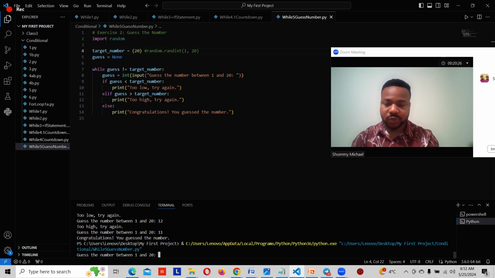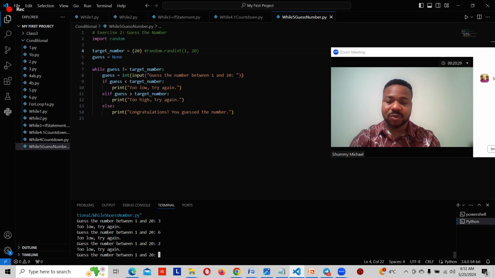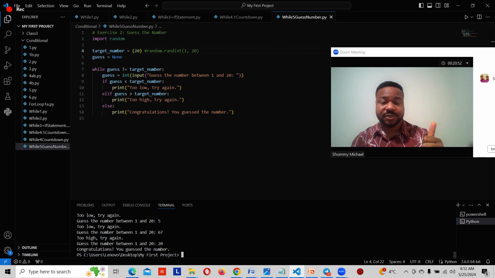So if we enter any number, this one is not about guessing now, right? We have assigned a number to the variable, so nothing works until we enter 20. If we enter 20, it's going to say congratulations, because we assigned it, saying, hey Python, this is the number they must guess correctly. If they don't input 20, there is no chance for them to get it.